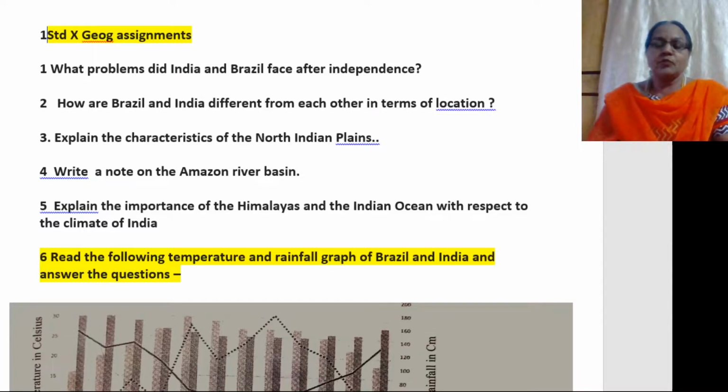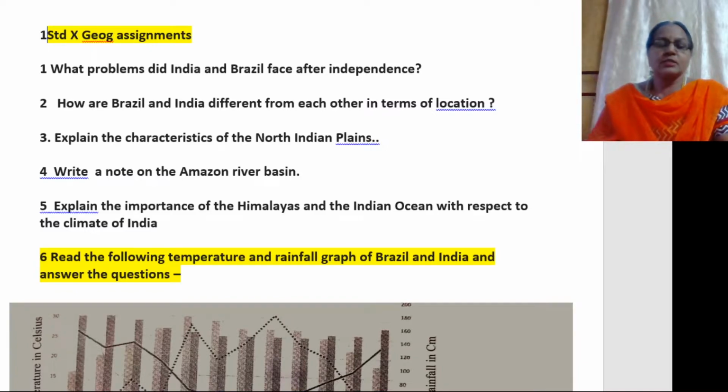The Ganga flows through the North Indian plains and opens into the Bay of Bengal, where it has formed a huge delta, that is the Sundarbans Delta. Towards the northwestern part of the North Indian plains, we have the Thar Desert, and to the north of the Thar Desert, we have Punjab, which is formed by the depositional work of the river Indus and its tributaries.